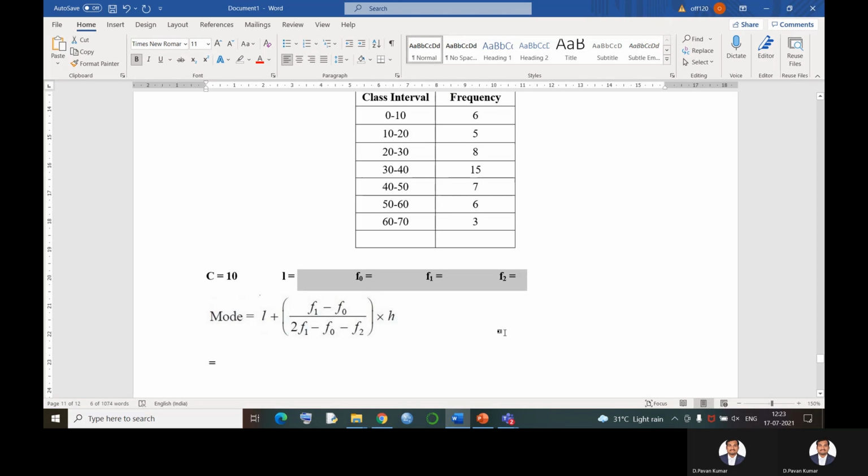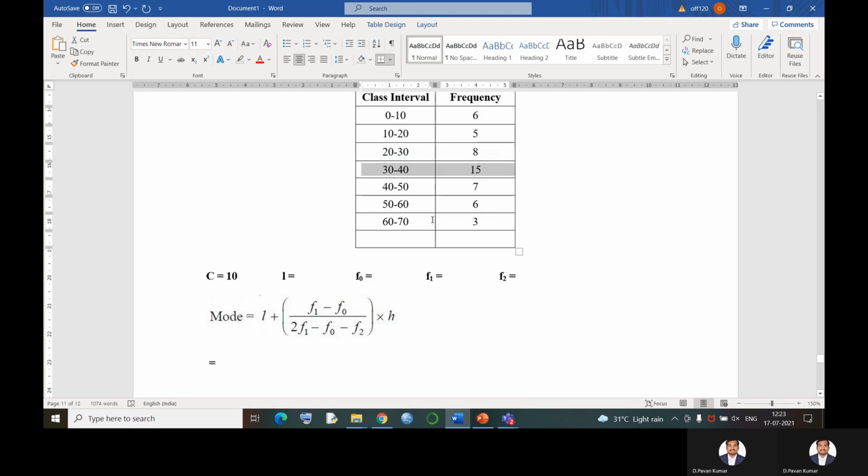For the median class we used the formula n by 2, because the median divides the given data into two equal parts. But here, the modal class means the most repeated class interval. 30 to 40 has a frequency of 15. That means the class interval 30 to 40 is repeating the most, so the modal class is 30 to 40. The lower limit of the modal class is called L, and L is 30 here.